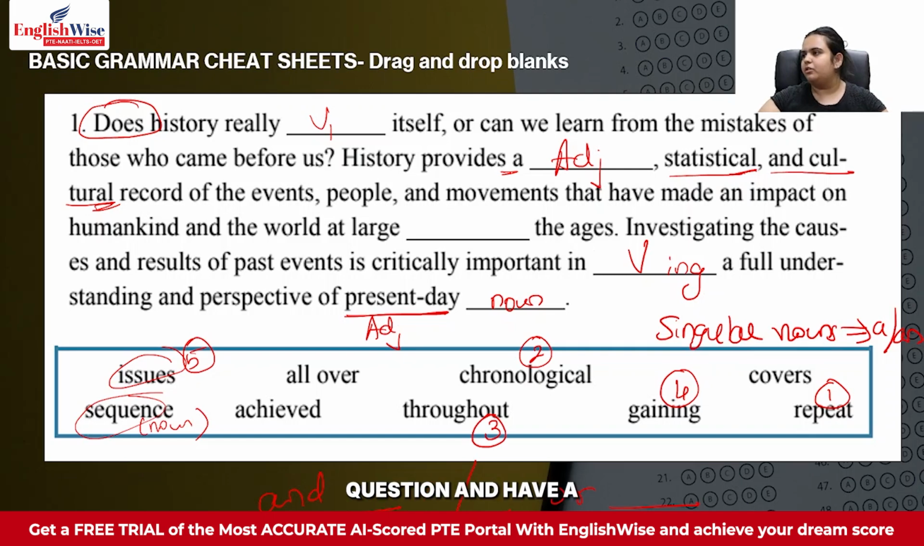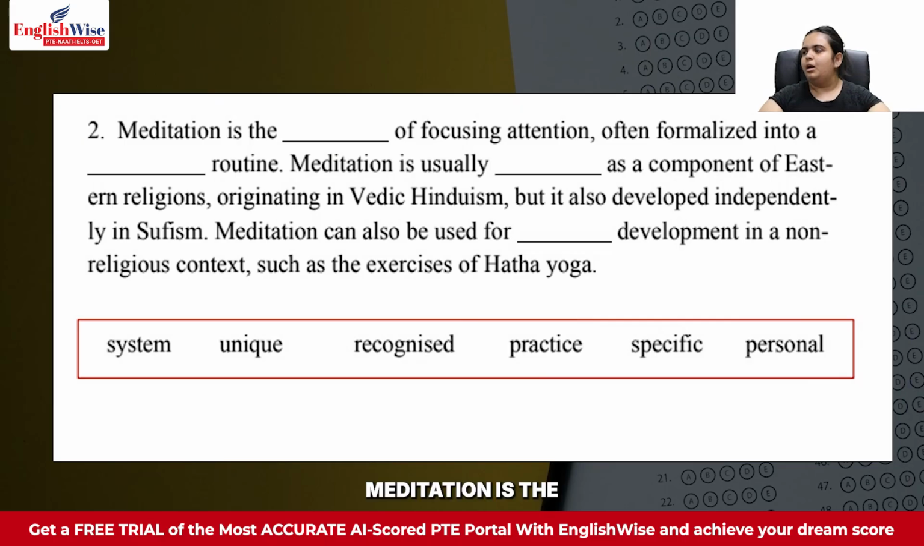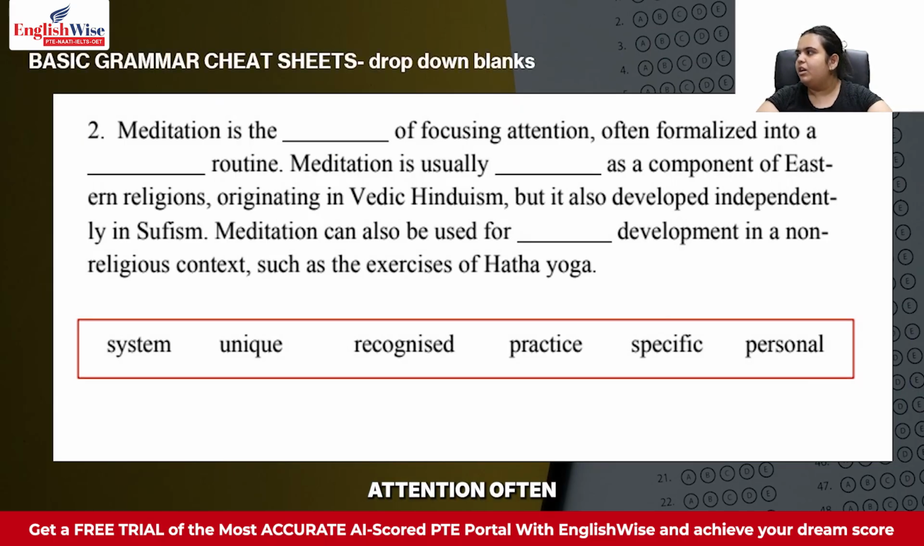Let's do one more question and have a look. Meditation is the dash of focusing attention, often formalized into a dash routine. Now we always know that between "the" and "of" you always put a noun. So let's see, is the system of focusing attention? I wouldn't say meditation is like a systematic order, but I can definitely say it is a practice because it's something that we practice. We don't have a system of meditation, but we always have a practice of meditation. So first answer is practice.